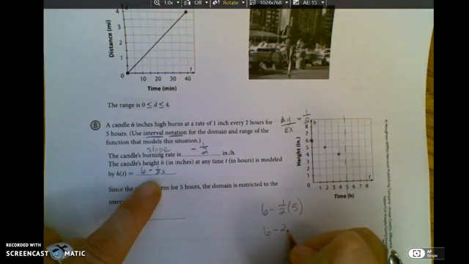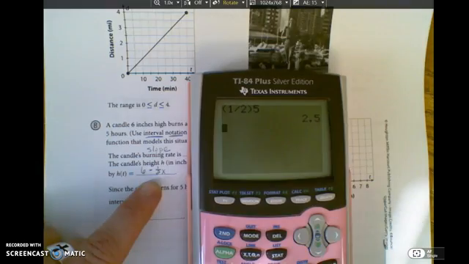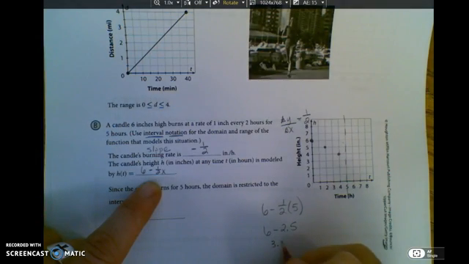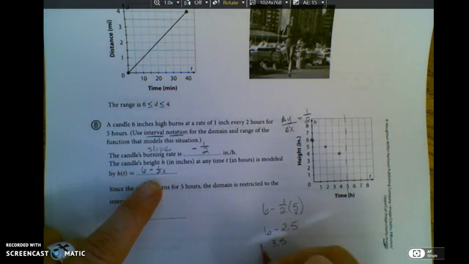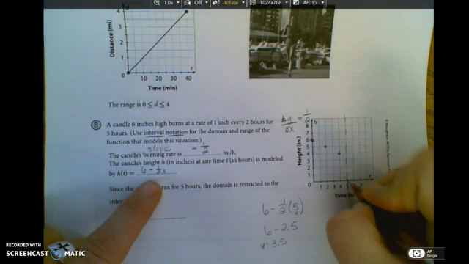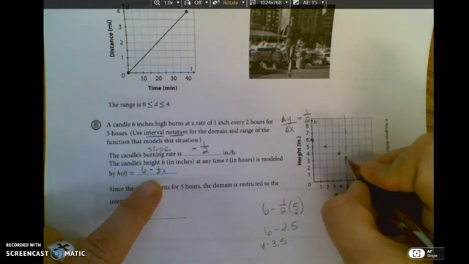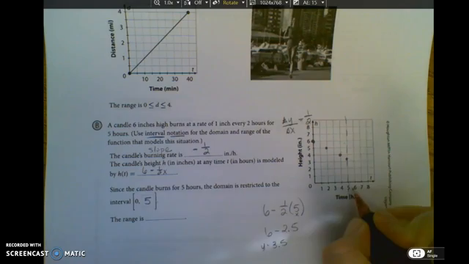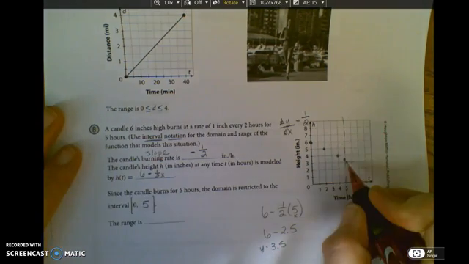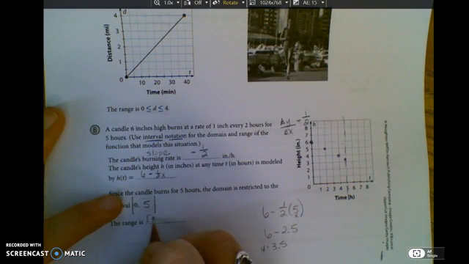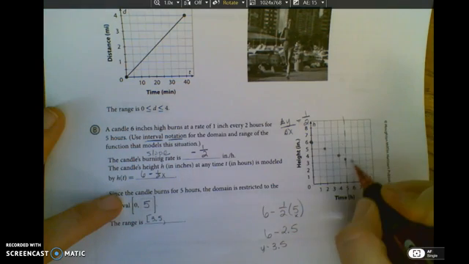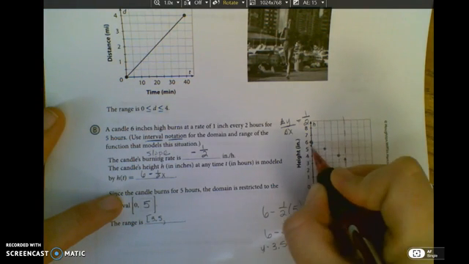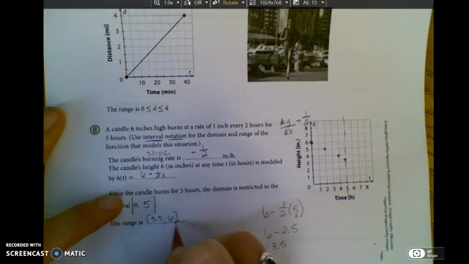So we're doing 6 minus 2.5. 6 minus 2.5 is 3.5. So your y value, this is x, so y would equal 3.5. So at 5, I'm at 3.5. I'm right there. And I have to figure that out because I had to stop at 5, so I have to figure out the y value. So my range is from 3.5. That's where I started. And when I stop is at 6, and I'm equal at both places.